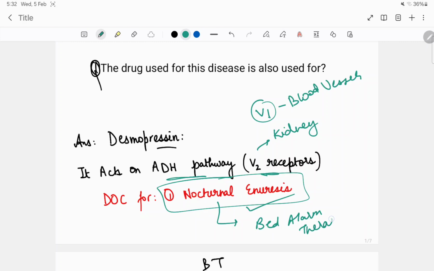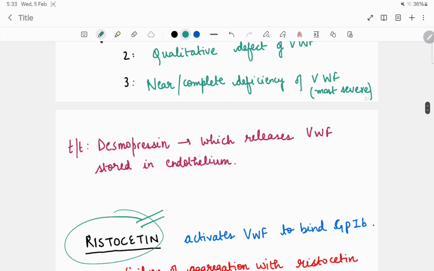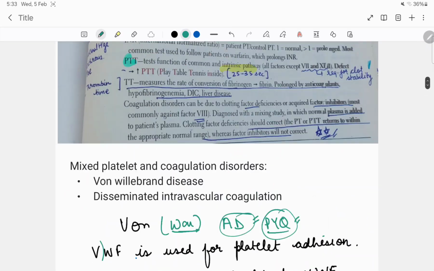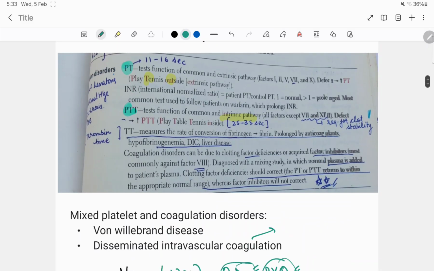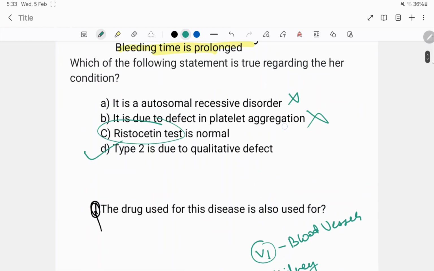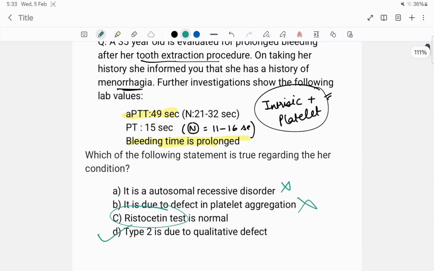This has also been asked. So desmopressin releases von Willebrand factor which is stored in the endothelium. Now why can't it be DIC? In DIC everything is increased. APTT is also increased, PT is also increased, bleeding time is also increased, platelet count is low, and one thing is also low, fibrinogen is also low. So this is all about von Willebrand disease. So answer becomes D.